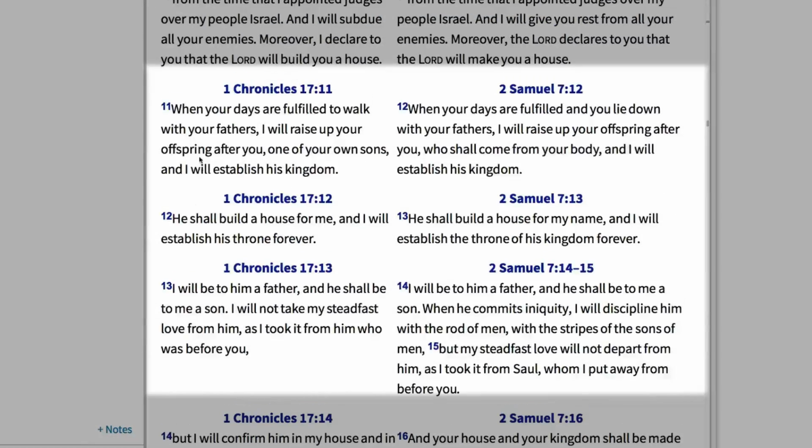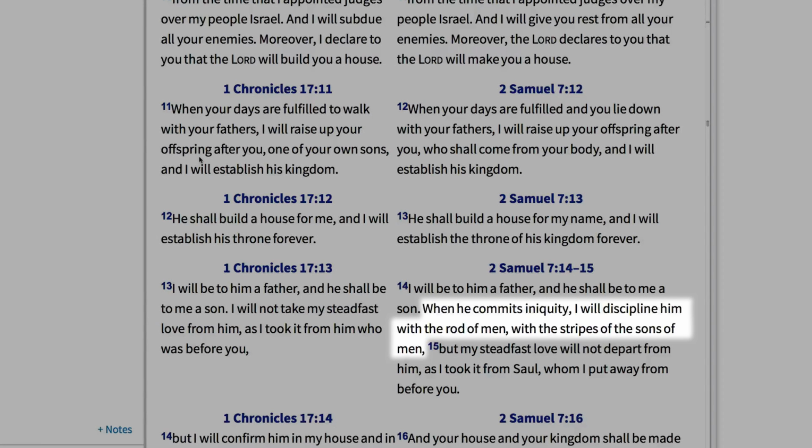I find that 2 Samuel includes some details about the covenant that 1 Chronicles leaves out, like the part where God promises to discipline the descendants of David with the rod of men and with the stripes of men. But notice that the covenant love of God is the same in both texts.